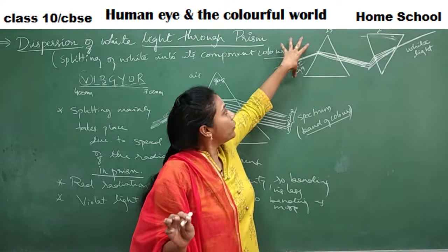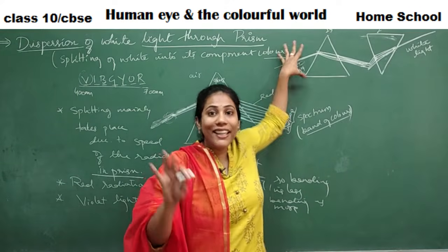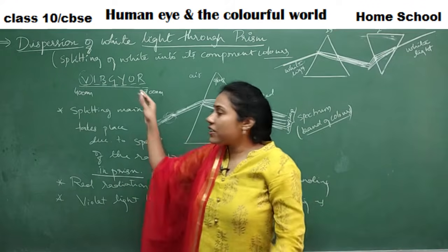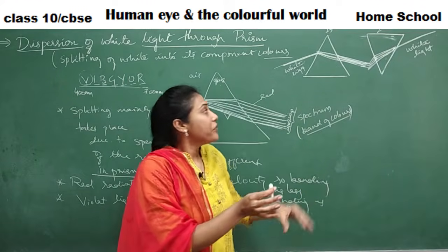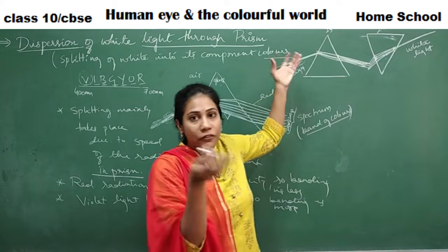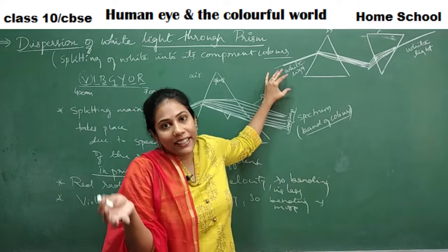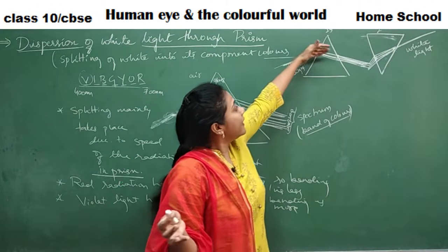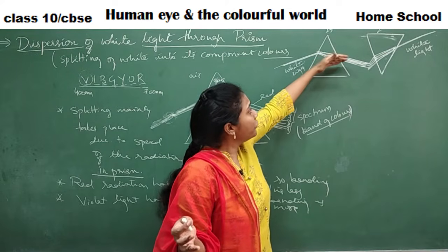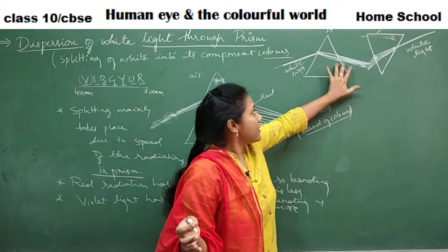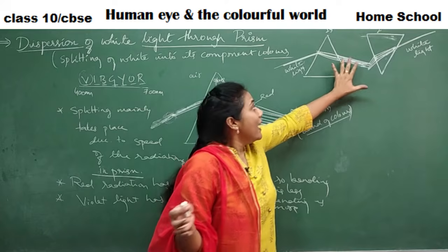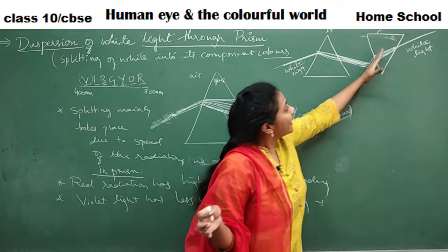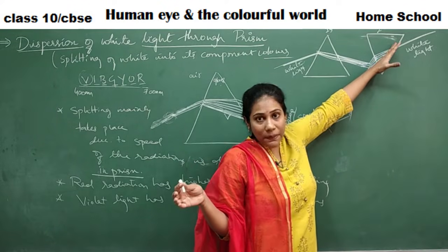Say here outside you have a medium, air. In air, what did I tell you? All the radiations will travel with the same speed. So that's why you observe all of them together and you see that as white light. The moment it entered into a prism, you know what happened? It dispersed, splitting of light took place. And these radiations he again made to pass through the prism.